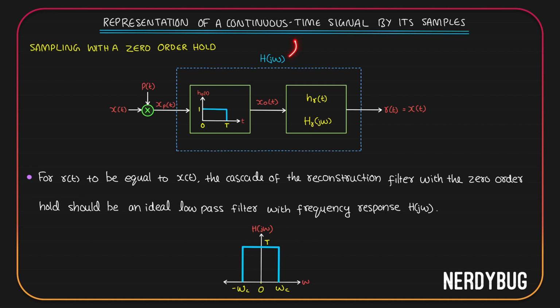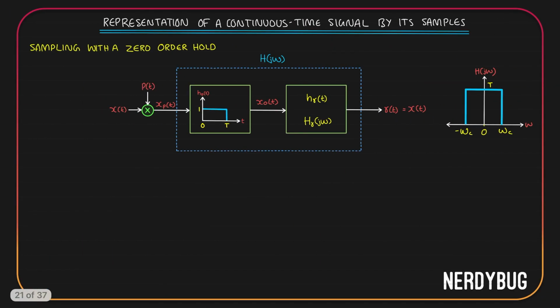In simple words, h of j omega should be the frequency response of an ideal low pass filter and it should look like this. Since this is a series interconnection, h of j omega is going to be the product of the frequency response of this system and the frequency response of this system. The frequency response of the reconstruction filter is Hr of j omega, which is what we have to find out. For that, we will first have to find out the frequency response of the zero order hold. Let us try to do that now.